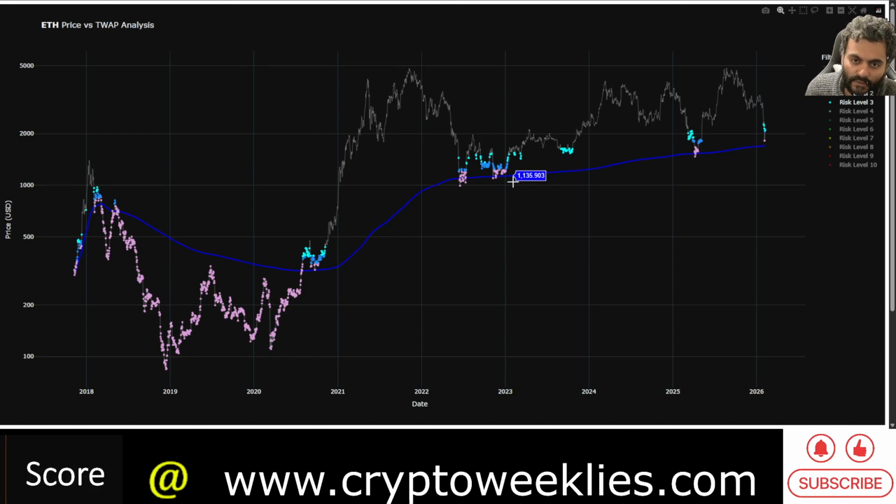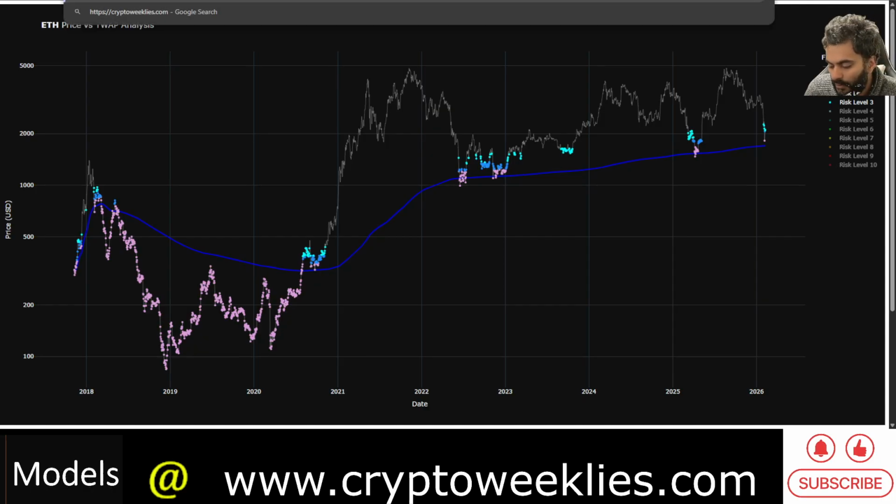But this time around, if there is further downside, and as the time weighted average price is a growing function, if the remainder of the first quarter of 2026 is bearish, then the price of ETH has much further to fall. This is just one of the models to identify where the price of ETH could go.